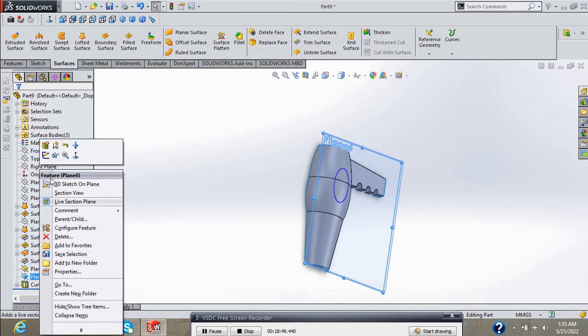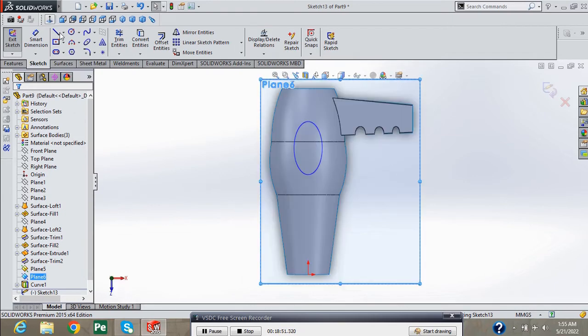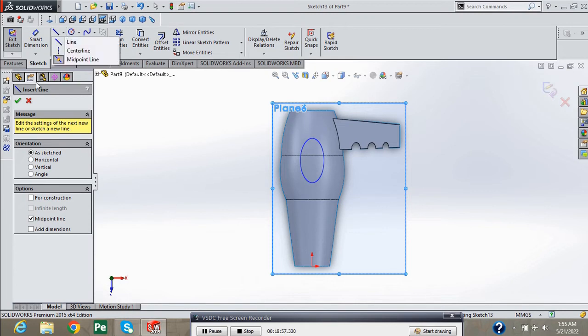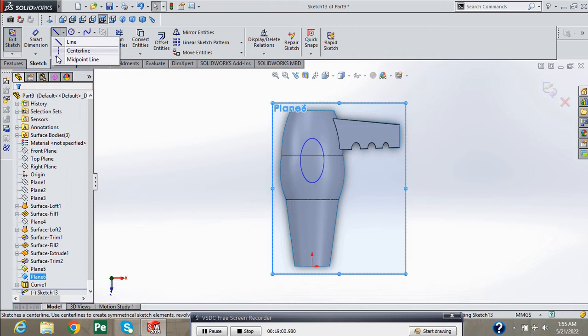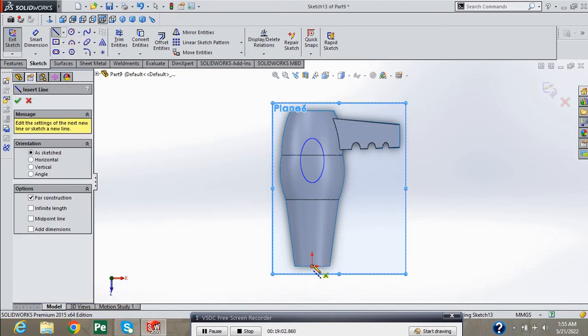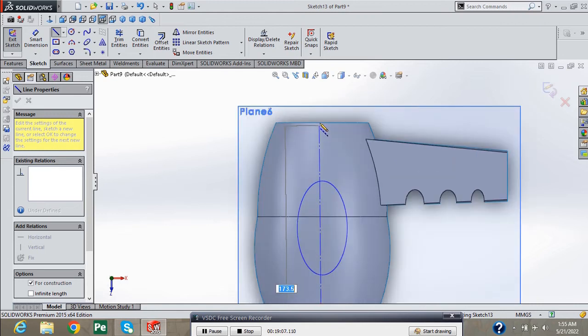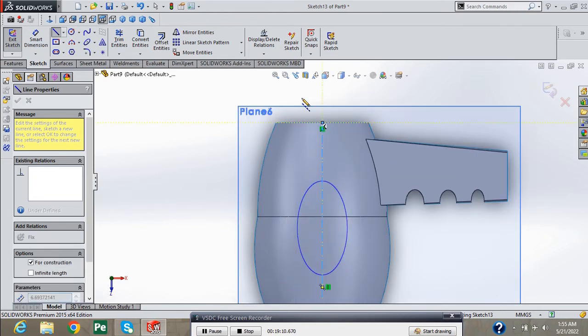Now again take a sketch on plane 6. Select center line, draw here a center line.